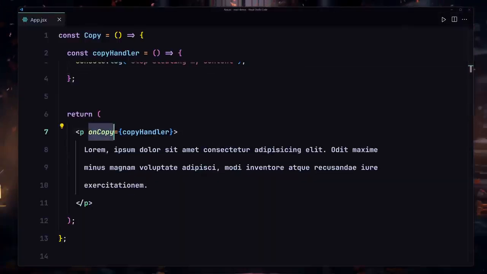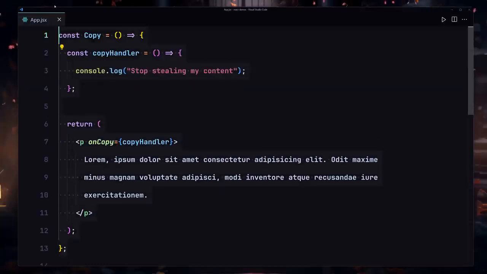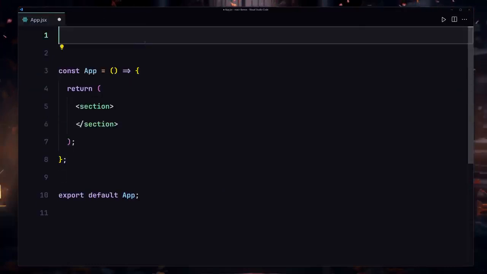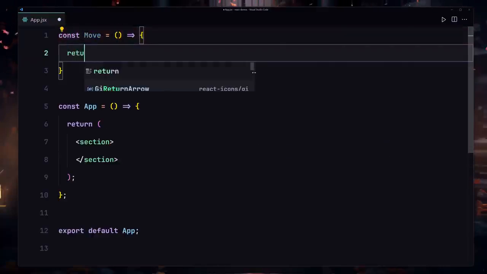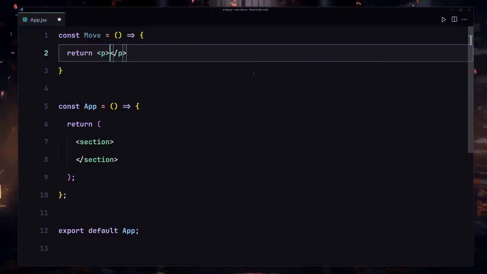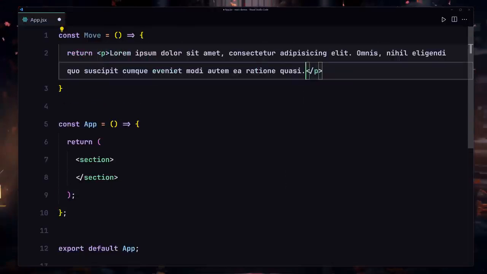Now let me give you one more final example, and I guess that's going to be here. So I'll just remove that component from here. I'm going to also remove this copy from here, and now let me give you the move. So not movie, but just move component. And now inside them, we are going to be returning once again our paragraph, and that paragraph will have the content of like lorem 20.